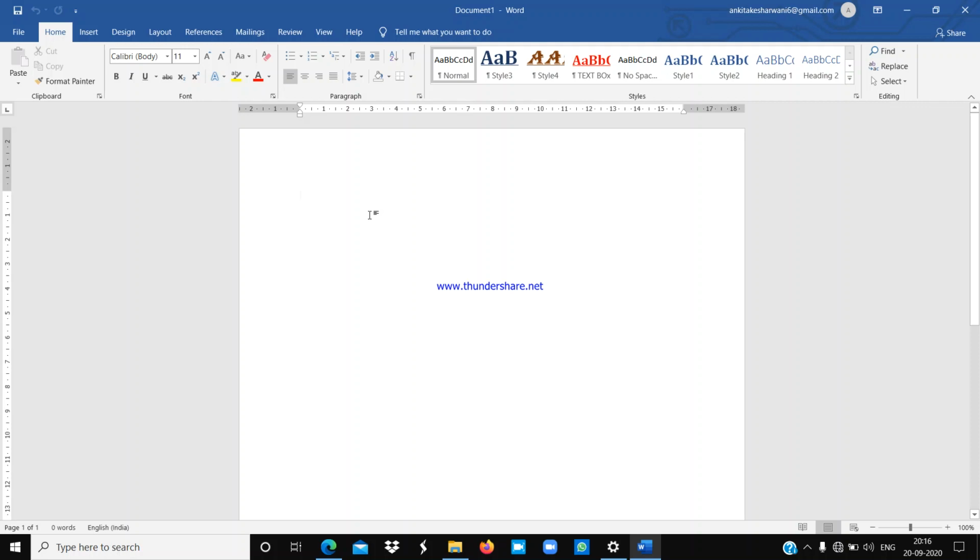It indicates the position where the next typed character will appear. Suppose now it is present here. If I start writing something, it will start from here only, like you can see here.